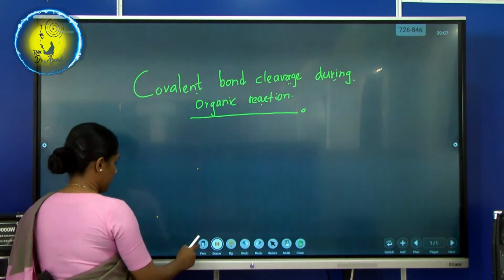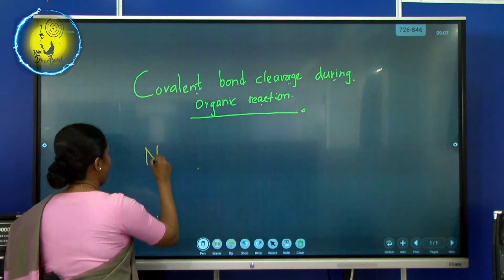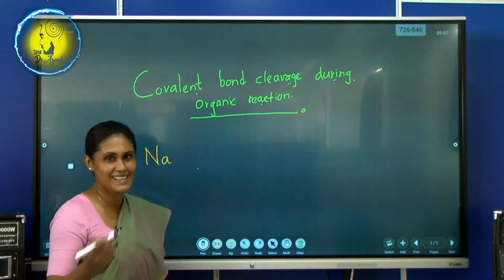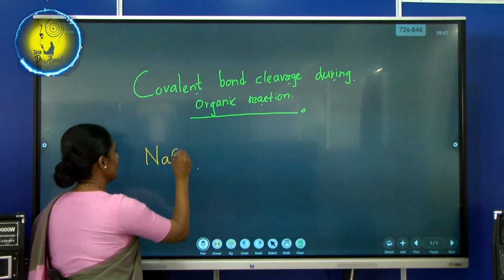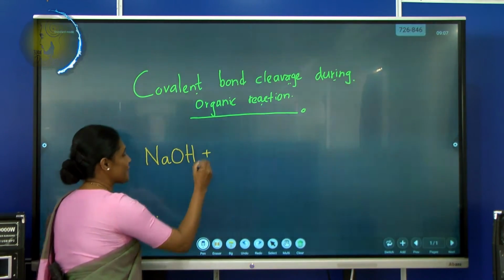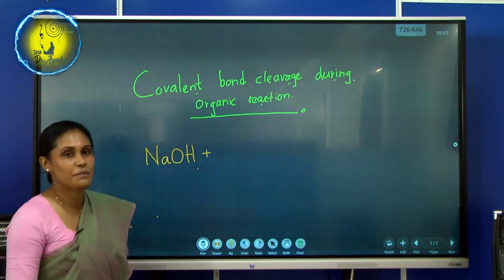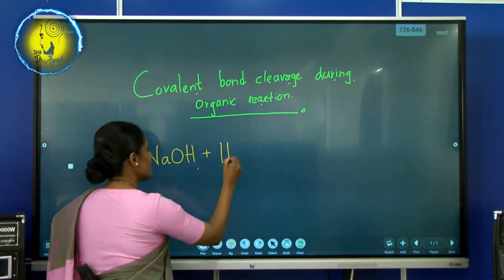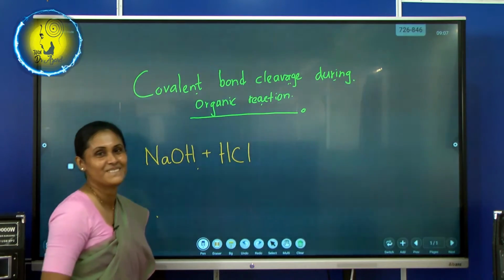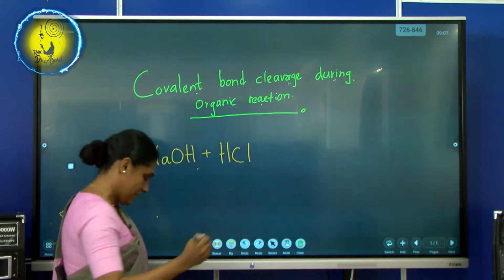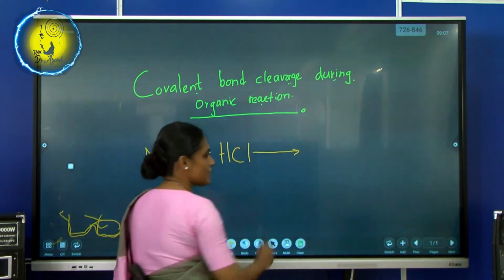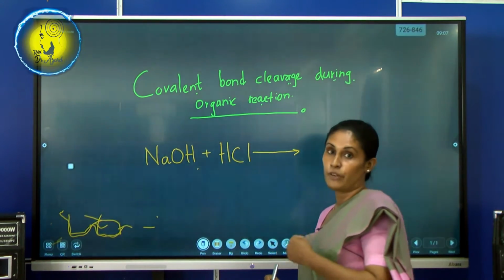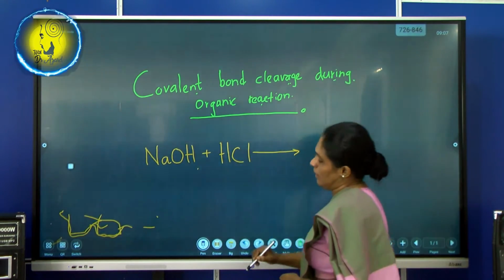I have sodium hydroxide in my hand. Your smile is not there when I say that. In the classroom you used to smile if I said so. I have sodium hydroxide in my hand, and I would like to add HCl which is in your hand. Right? So, I know you will say, teacher, there will be two products. This is an example of a neutralization reaction.